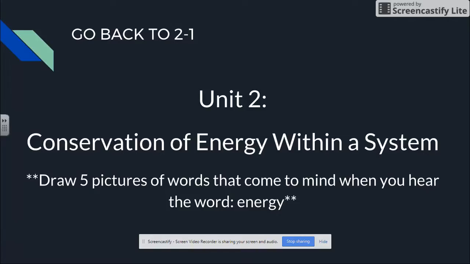Okay, so now we're going to go back to 2-1. So this is our unit page. Go ahead and write down Unit 2, Conservation of Energy Within a System, like it's on your screen, and then pause the video, obviously, and you're going to draw 5 pictures on this page, on 2-1, that come to mind when you hear the word energy. So pause and draw. Great job.